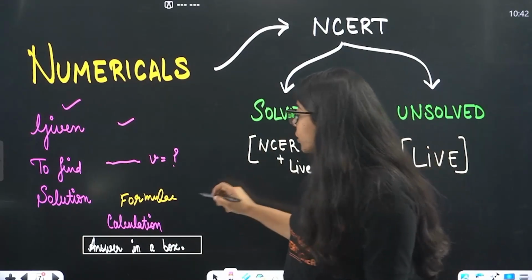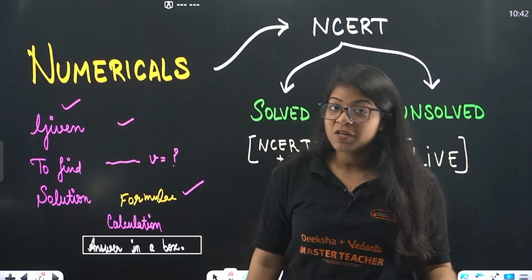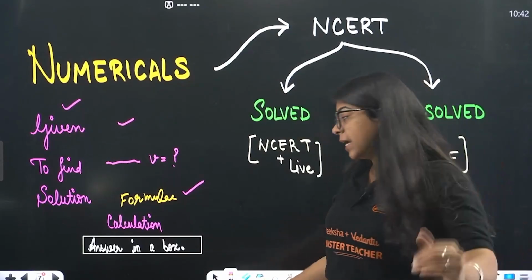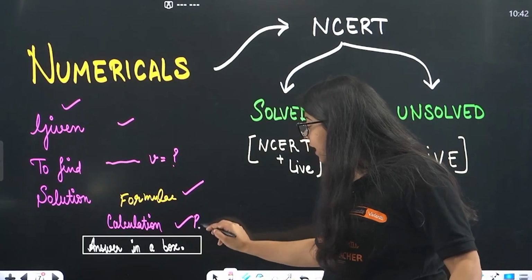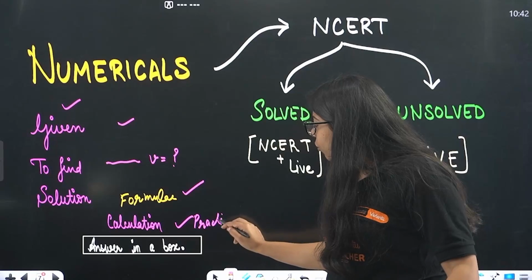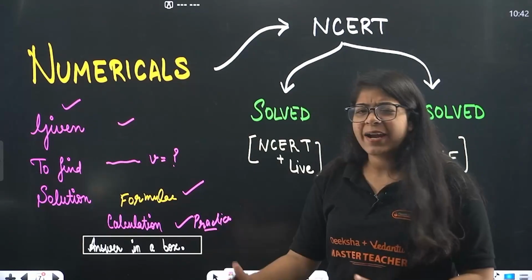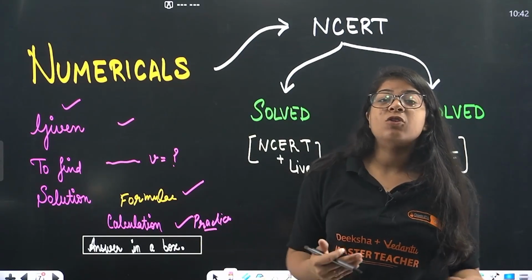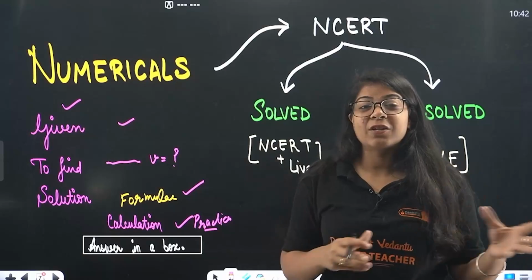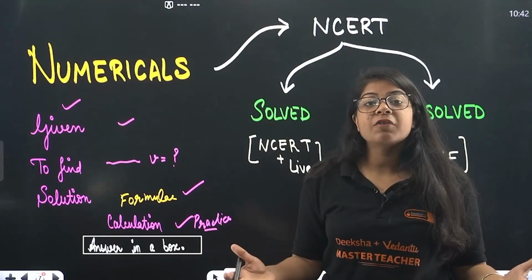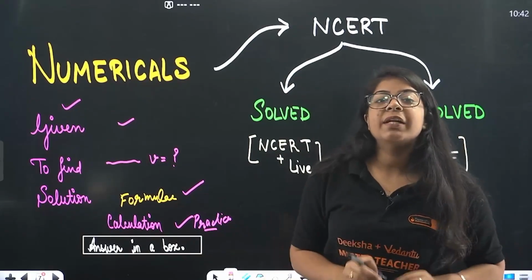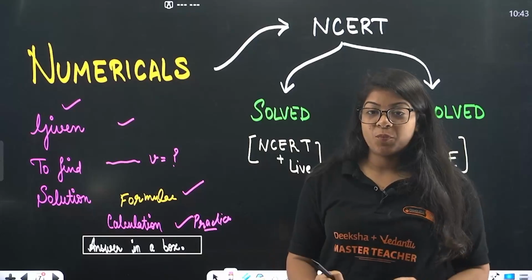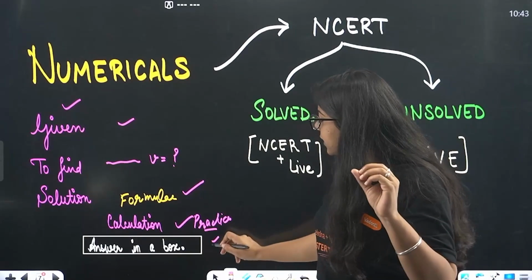Then in the solution, of course, you will write the formula first. We have 1 mark for formulas. Then do the calculation, and practice this calculation. Don't just think, oh, I'll do it directly, these are just division and multiplication. Sometimes the calculation will be hard, there will be decimal points and you have to divide. It will take a lot of time, and time is very important. And at the end, write the answer in a box.